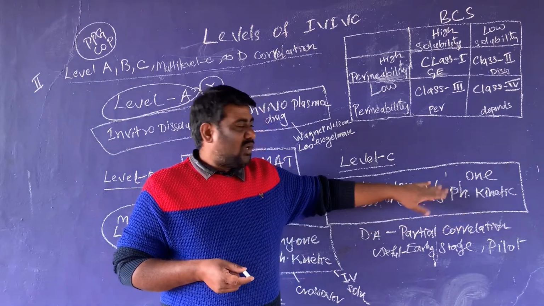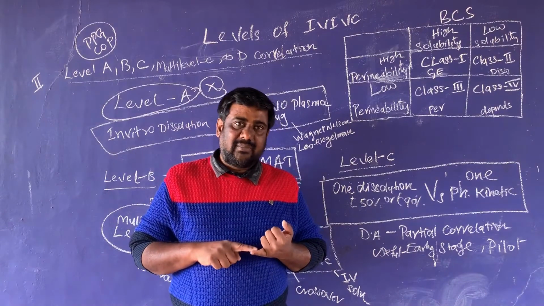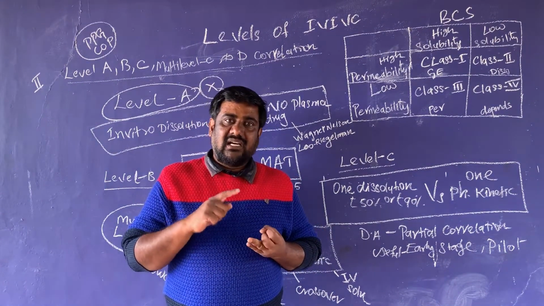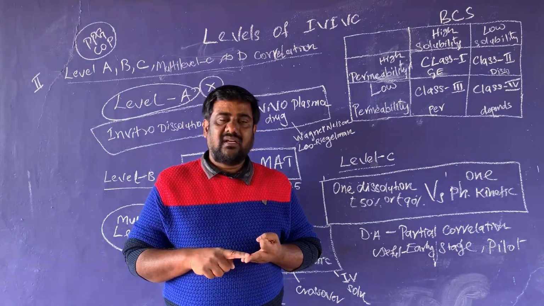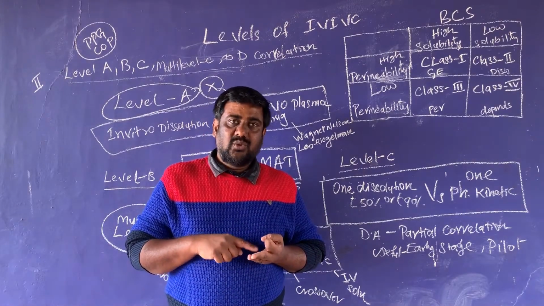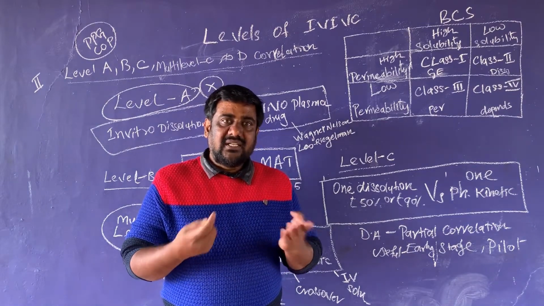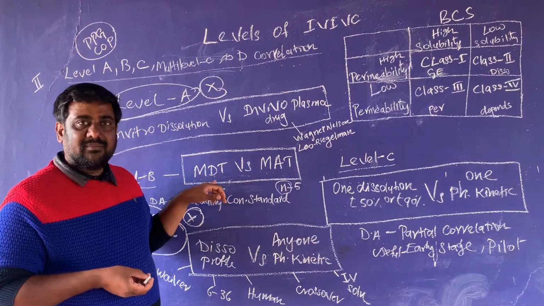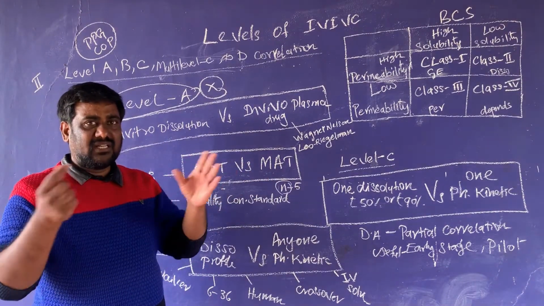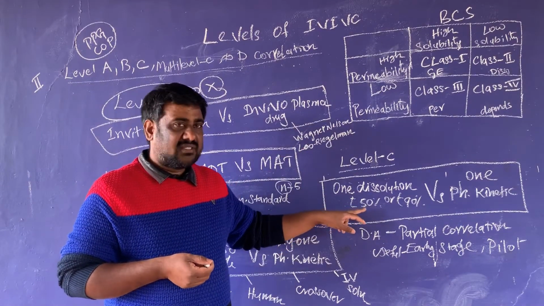Generally, the pharmacokinetic parameters checked are as follows. Cmax can be compared with the dissolution parameter, or Tmax, or AUC 0 to T, or AUC T to infinity, or MRT, or T off, or MAT or MDT. These are all the general pharmacokinetic parameters used in this correlation. So this is single point.